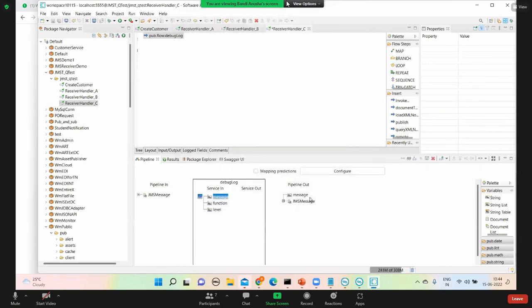Okay, click OK. So now 3 receivers are created, but I'm going to create 3 triggers.